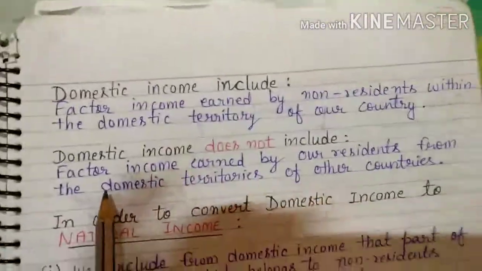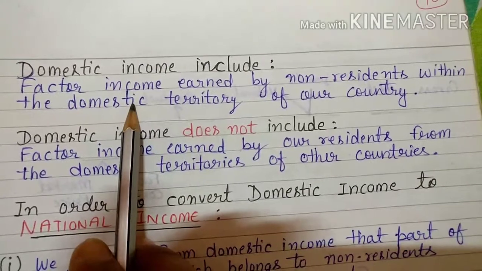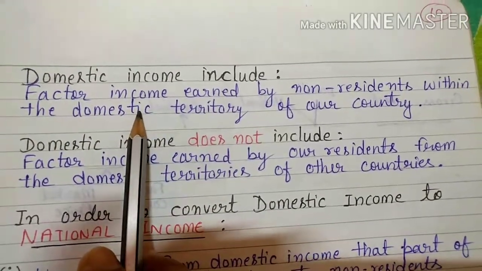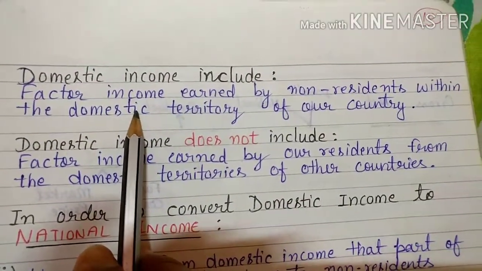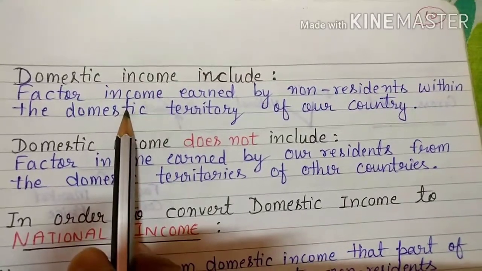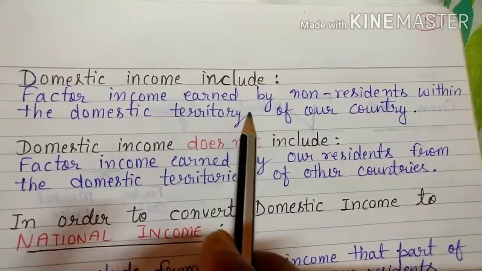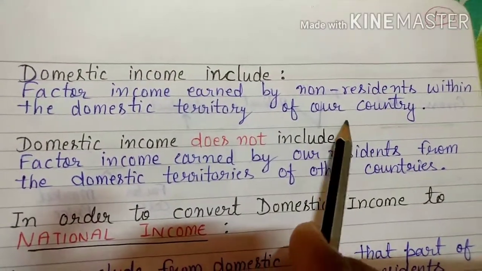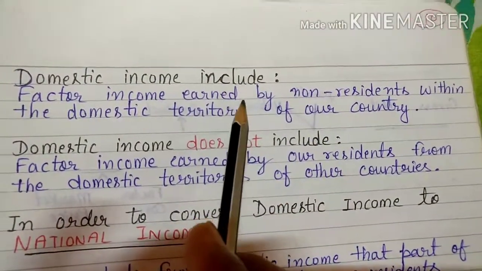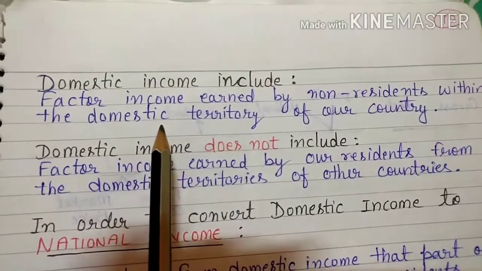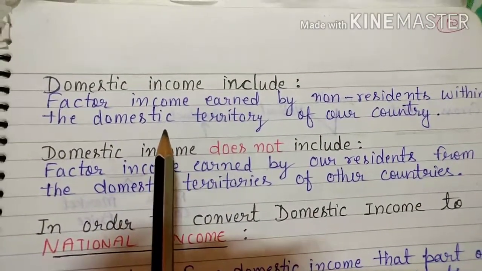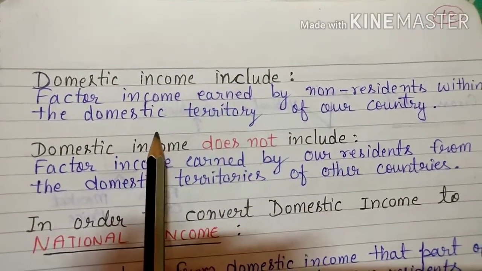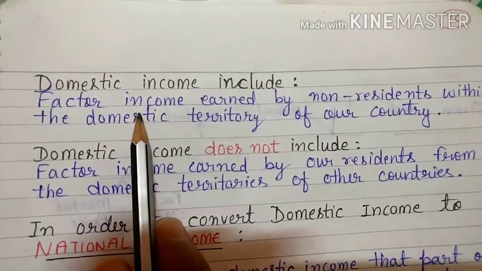Now what does domestic income include? It includes factor income. What is factor income? It is what comes in return for factor services. Factor income means rent, profit, interest, earned by non-residents within the domestic territory of our country. Those who are not residents of our country but are earning within its domestic territory, their income will be included in the domestic income.